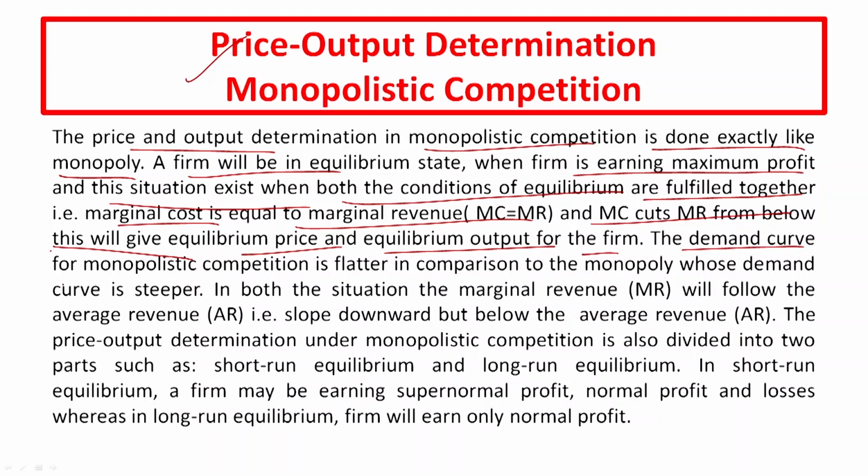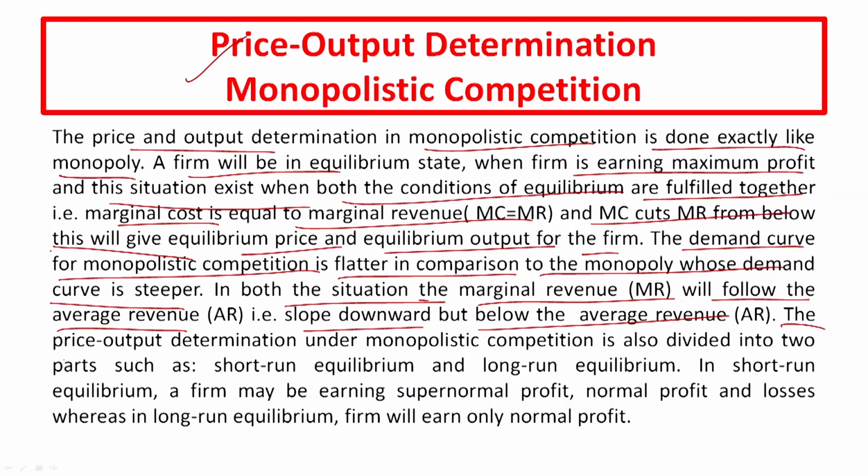The demand curve for monopolistic competition is flatter in comparison to monopoly, whose demand curve is steeper. In both situations, the marginal revenue follows the average revenue, that is, it slopes downward but lies below the average revenue.